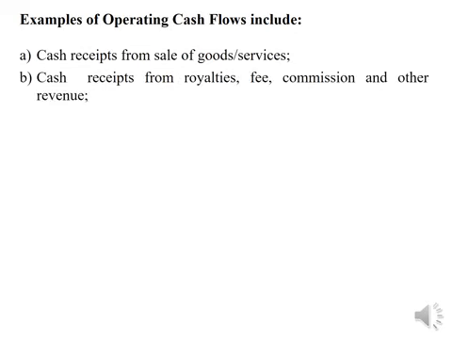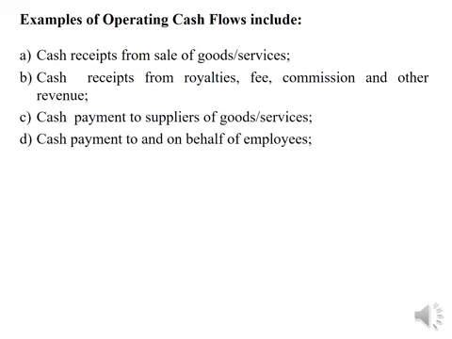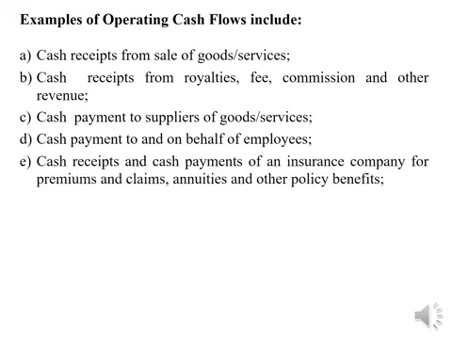Examples of operating cash flows include cash receipts or cash inflow from sale of goods or services, cash receipts from royalties, fees, commission and other revenue, cash payment, that is outflow of cash, to suppliers of goods and services for purchase of goods and services, cash payment to and on behalf of employees, like salaries, wages, allowances, perquisites, etc. Cash receipts and cash payments of an insurance company for premiums and claims, annuities and other policy benefits.